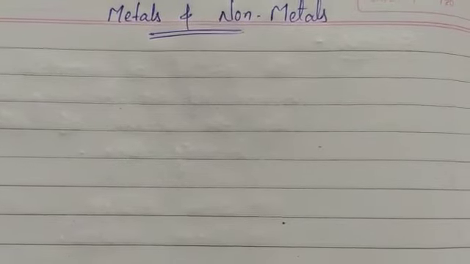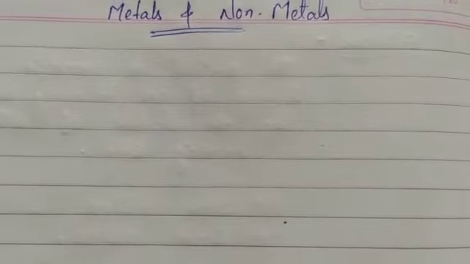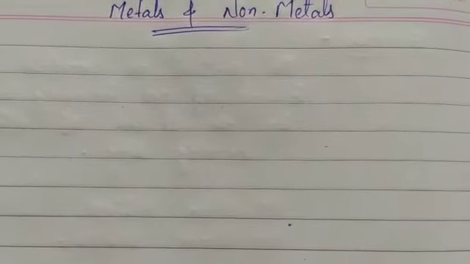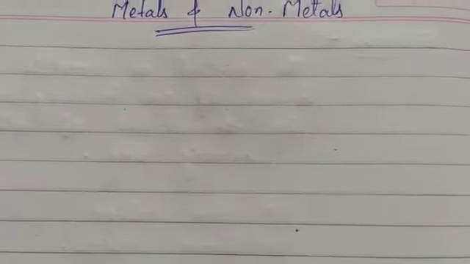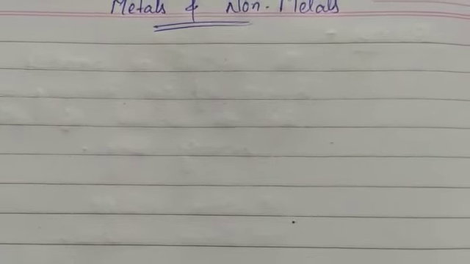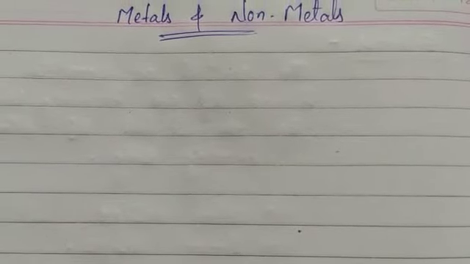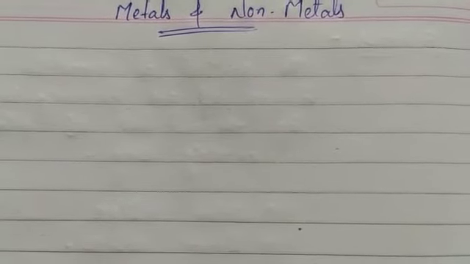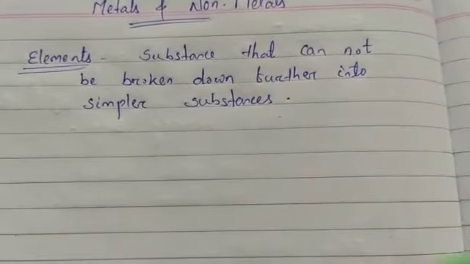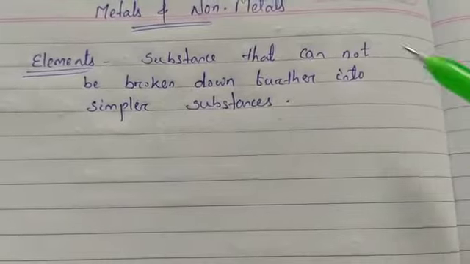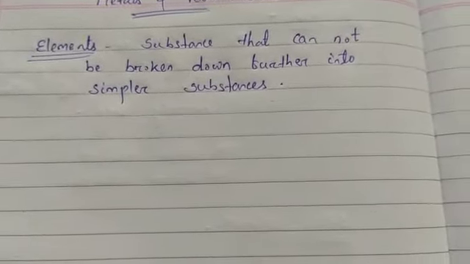We can't break carbon or oxygen down into simpler substances. So the substance which cannot be broken down into simpler substances by chemical reactions is called an element, like carbon, oxygen and iron.